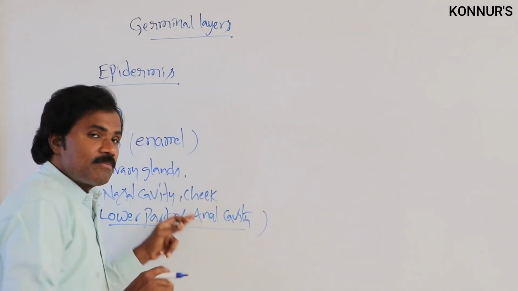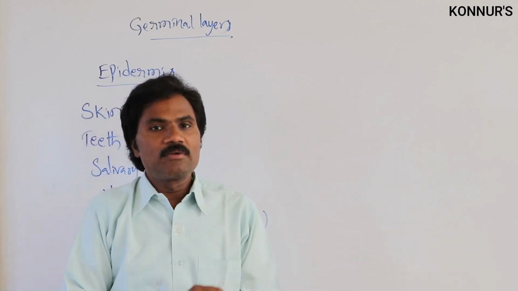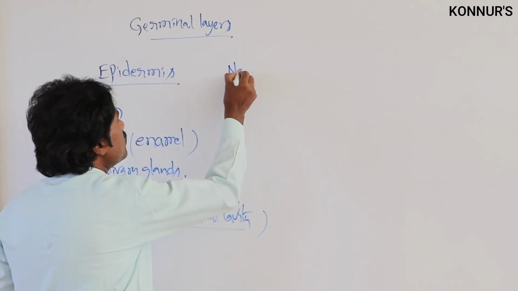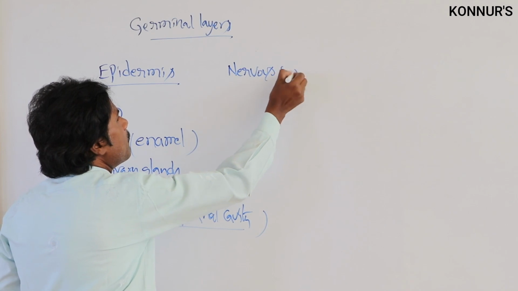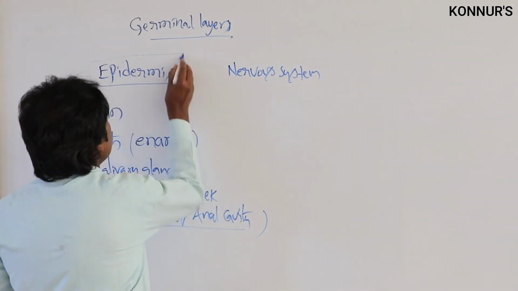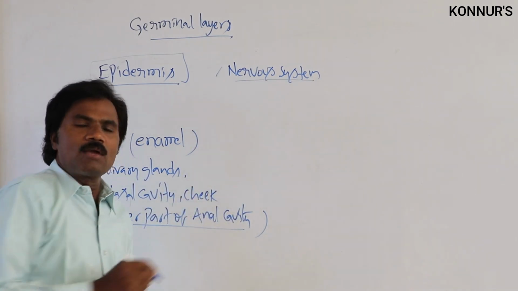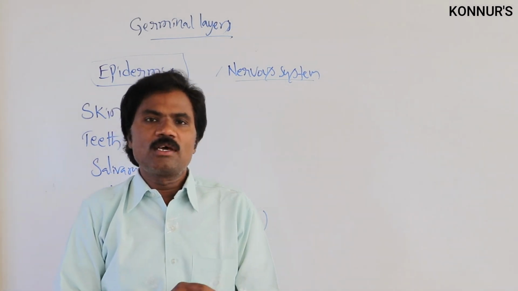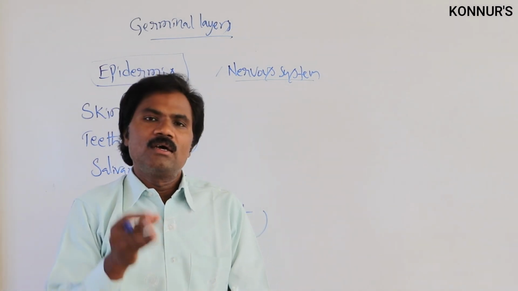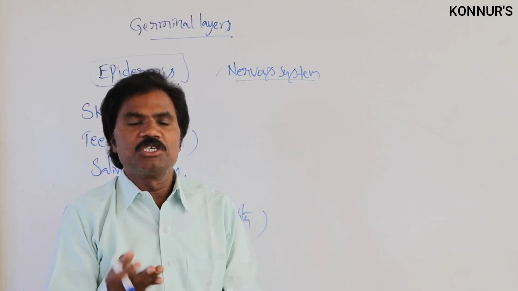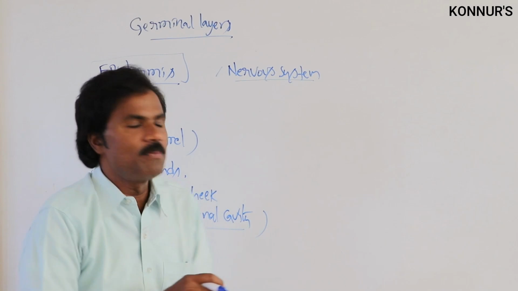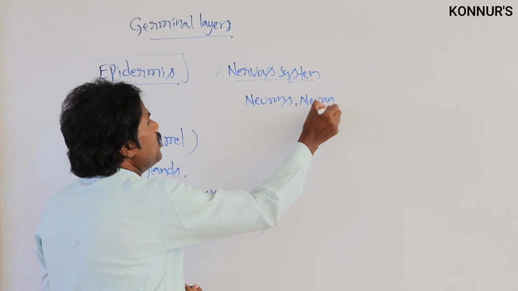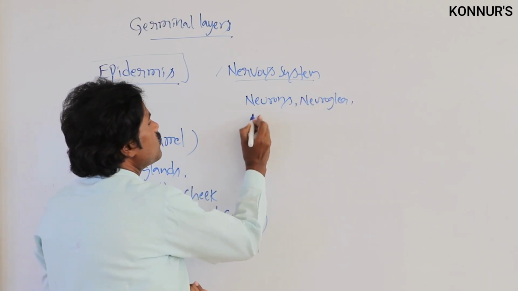Then, apart from all this, it also gives rise to some nervous system parts. In the nervous system, from this ectoderm, neurons as well as neuroglia and myelin sheaths are formed. Neuroglia except microglia are formed, that is neurons, neuroglia as well as the Schwann cells.